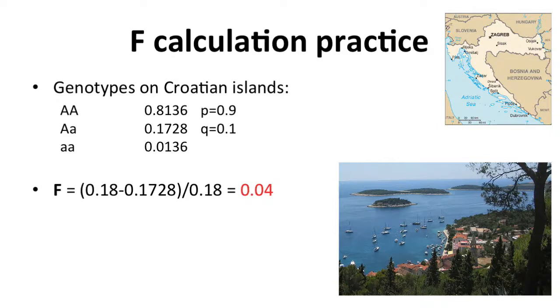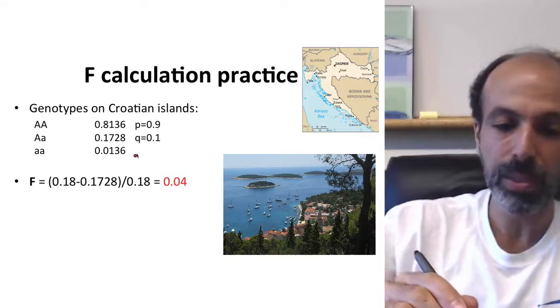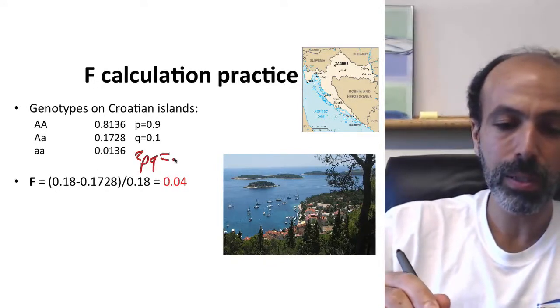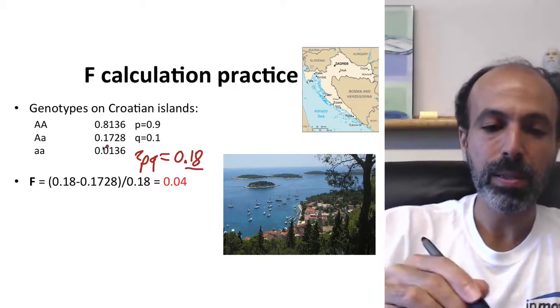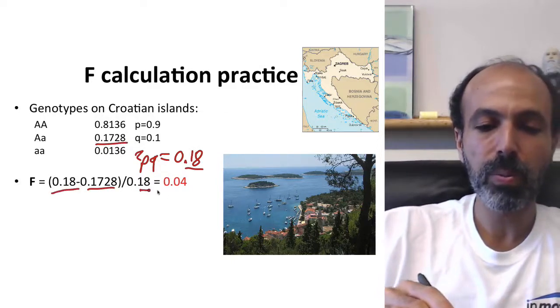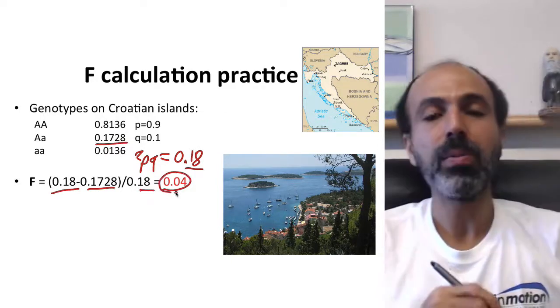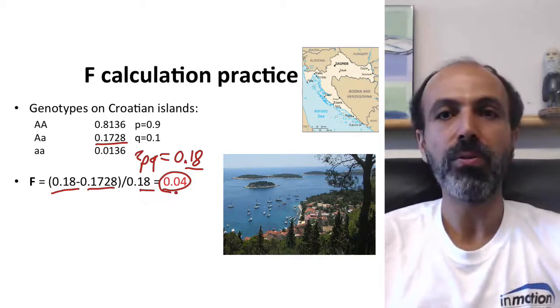There we go, 0.9 and 0.1. And from that, we calculate the expected heterozygote frequency. So it would be 0.9 times 0.1 times 2, which would be 0.18. That is your 2PQ. I'll write that in there just so you see it. 2PQ is equal to 0.18. So this is our predicted. This is our observed. So our predicted minus observed over predicted. In this case, the estimated inbreeding coefficient for these Croatian islands is 0.04.